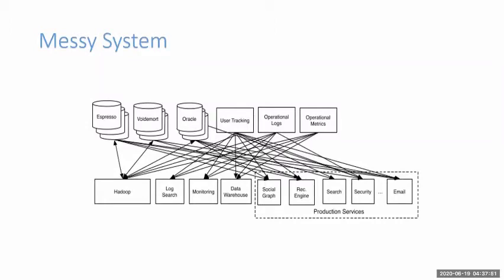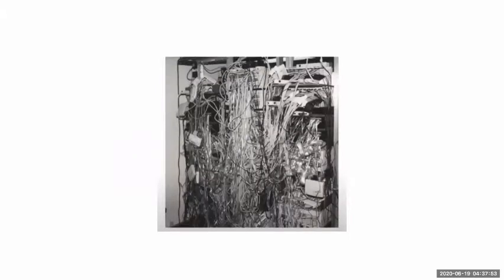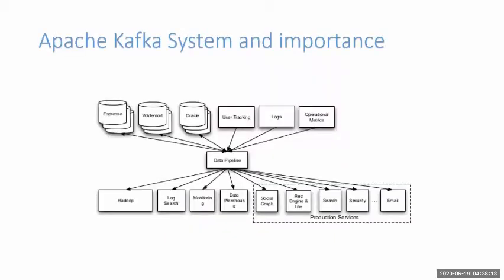If you look at this example or this image, it is not that we cannot maintain or manage this kind of pipeline communication between sources and destinations, right? So here comes the idea of Apache Kafka, and it's important: each of the source systems sends its information to a broker, here Apache Kafka, and after that so many destination systems will get the information whenever the information or data is needed.